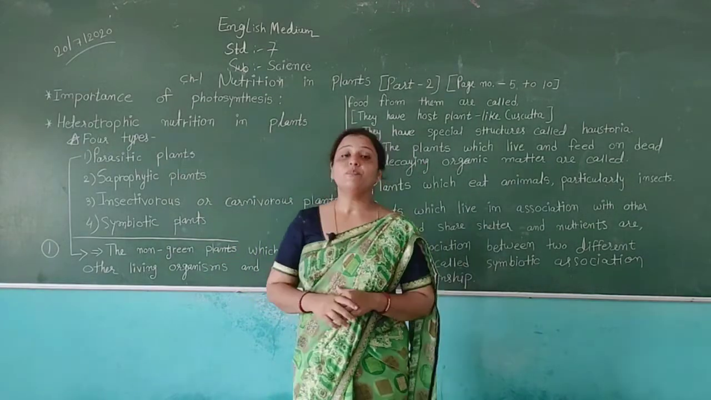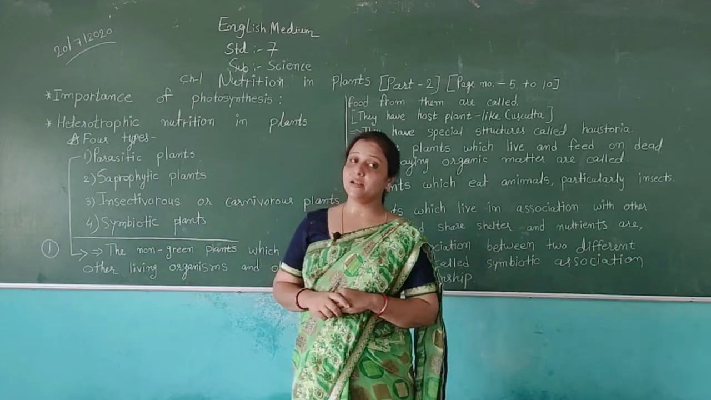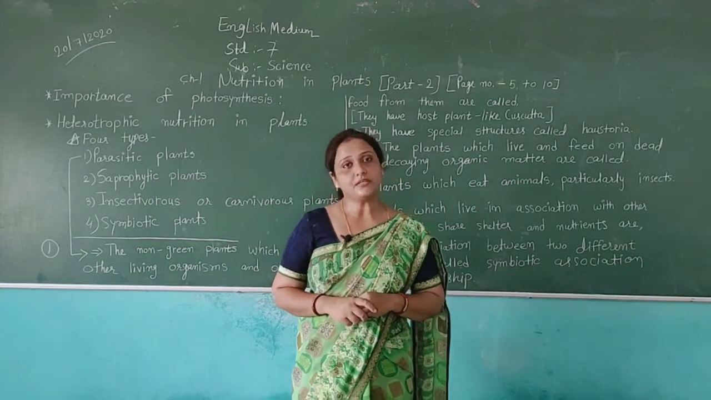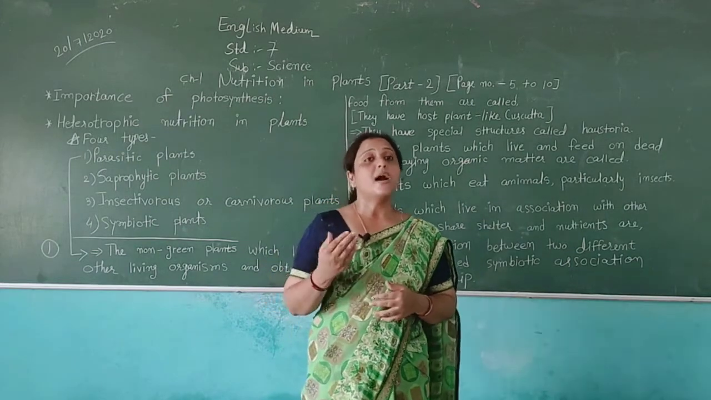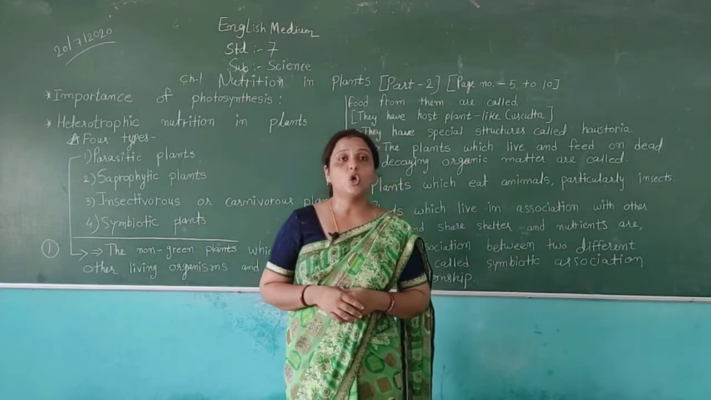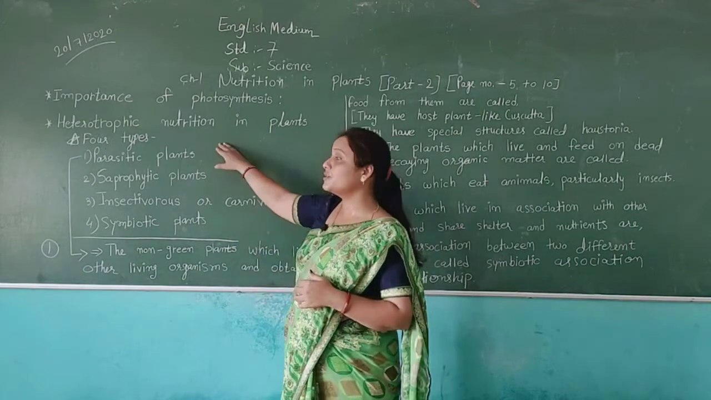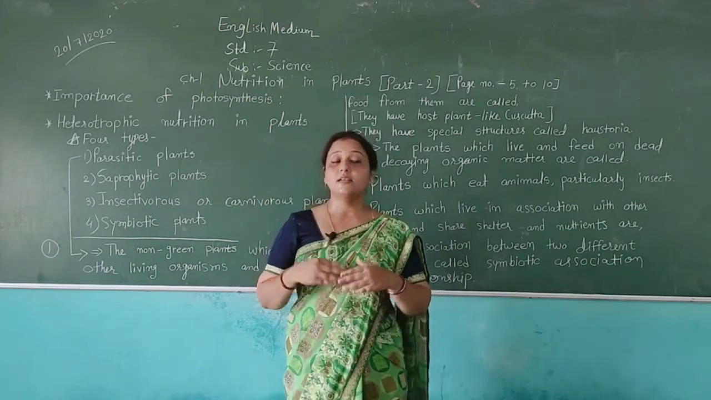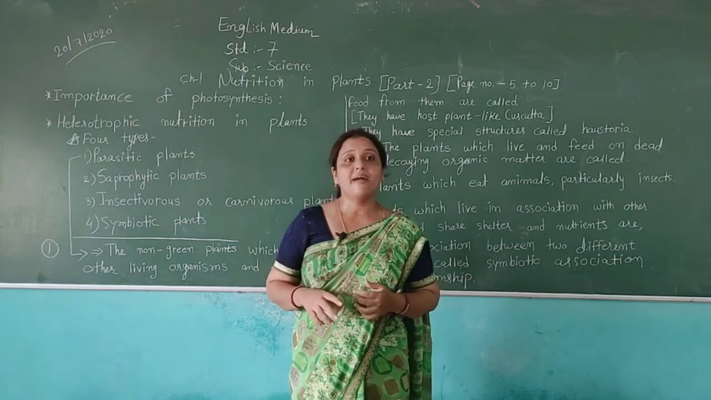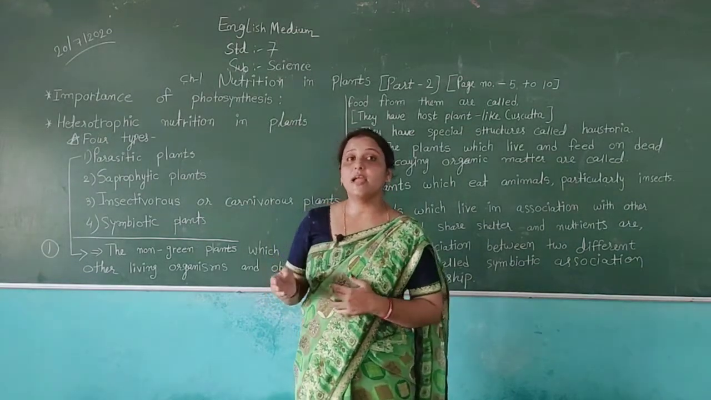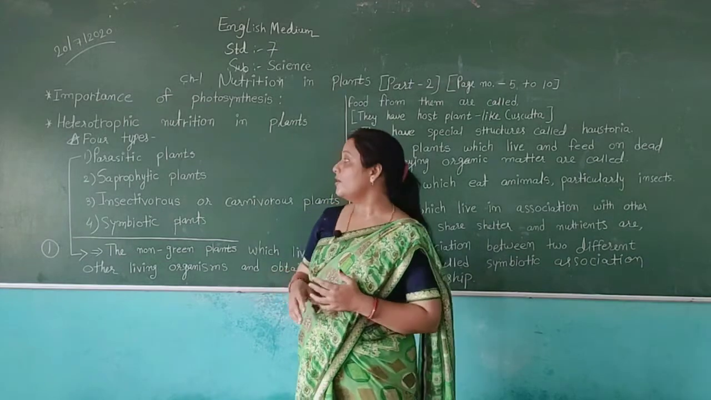Then we discussed autotrophic nutrition plants and heterotrophic nutrition plants. The plants which make their food by themselves are called autotrophic nutrition. And heterotrophic nutrition means they cannot make their food by themselves. They depend on other plants and animals to get food.